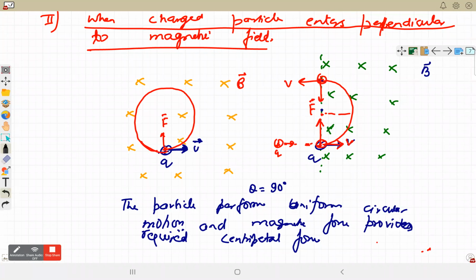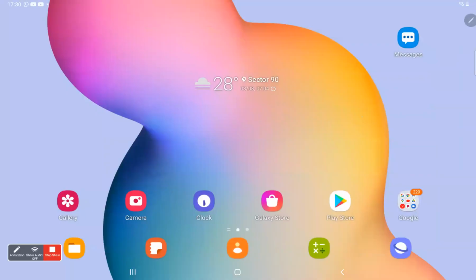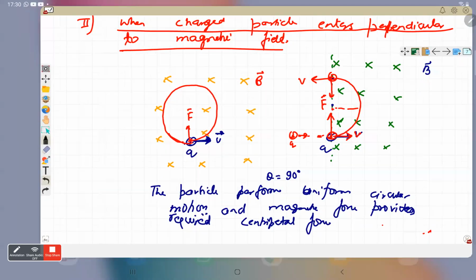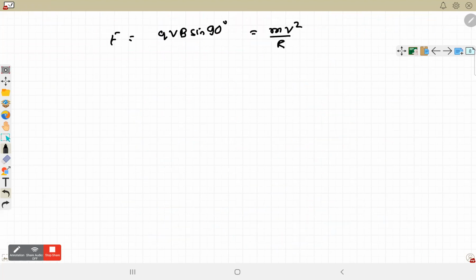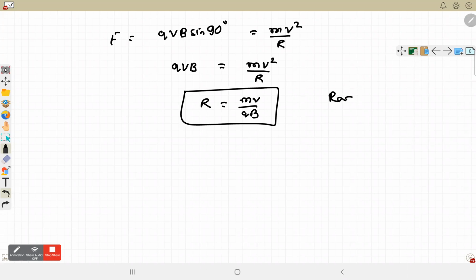When a charged particle enters perpendicular to the magnetic field, it experiences a force, and that force causes the centripetal motion. This centripetal force F will be provided by QVB. QVB is equal to mv square by r. From here we get the formula for r as mv by qB. This is the radius of the circular path. Radius of circular path, r is equal to mv upon qB.